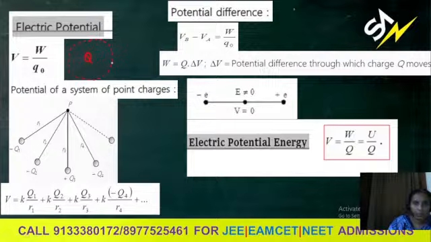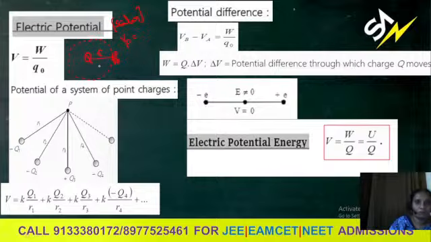Now, in the field, if we keep a test charge Q naught at a point P, let it be at a distance R from the charge. Electrostatic potential is a scalar quantity. It's a characteristic of every point in the field. Now we are finding potential at that point.